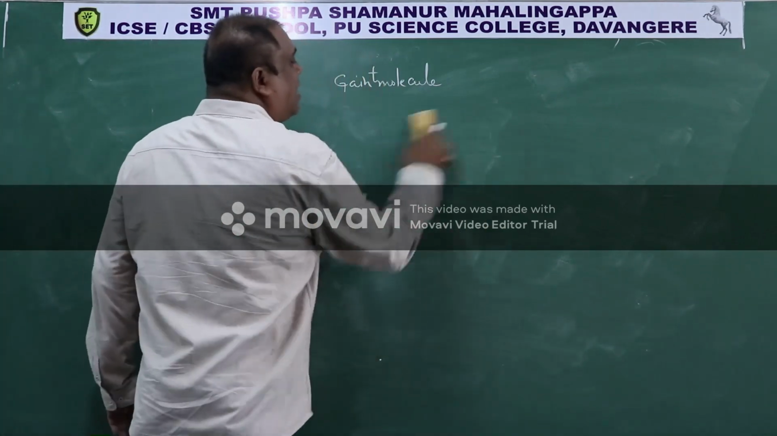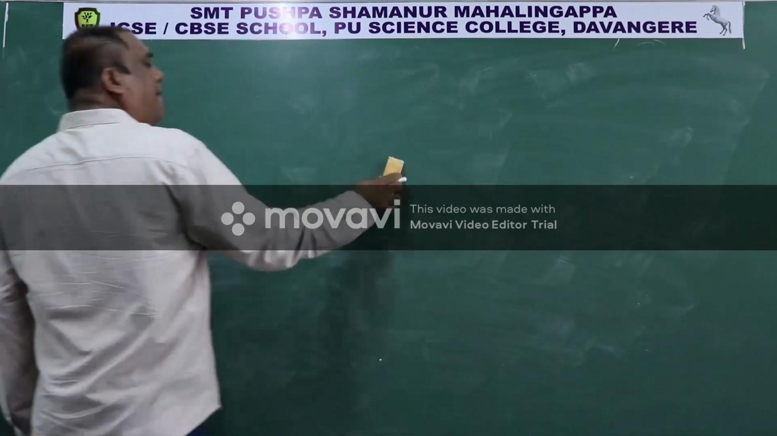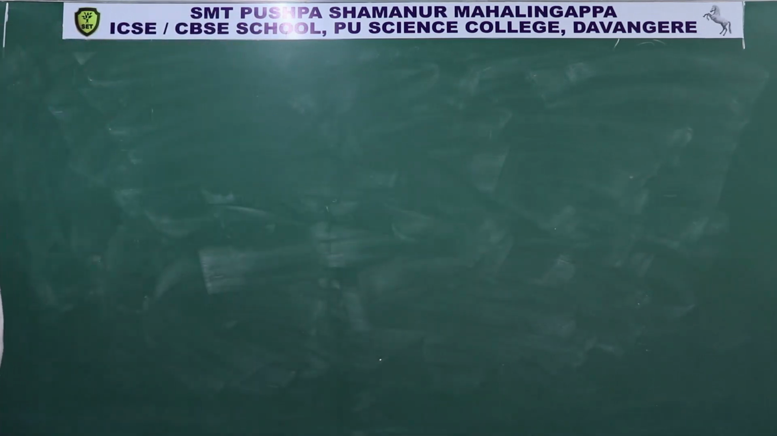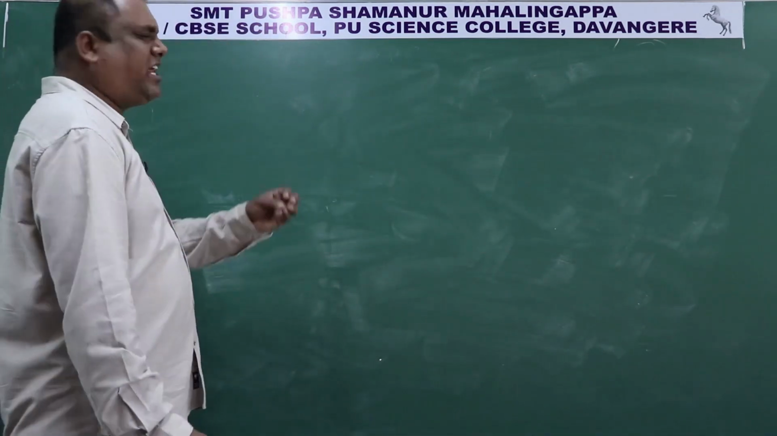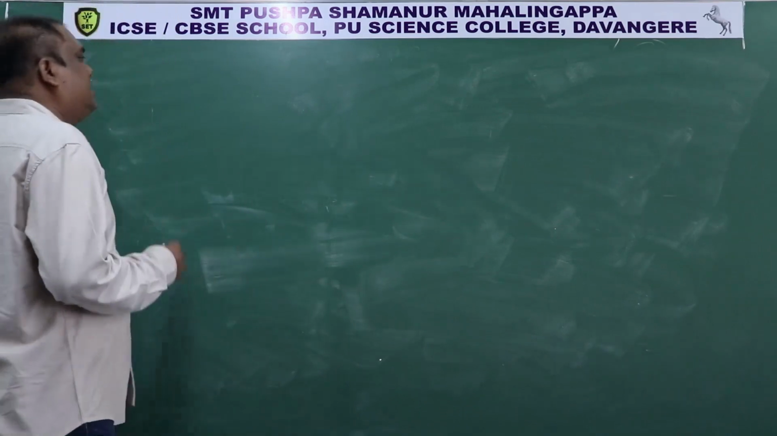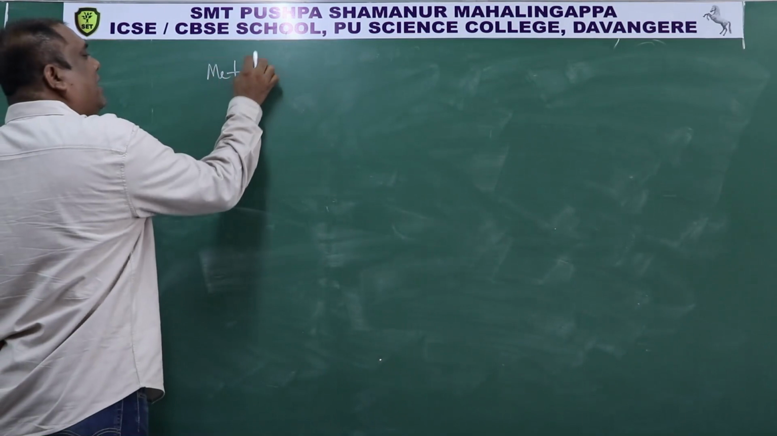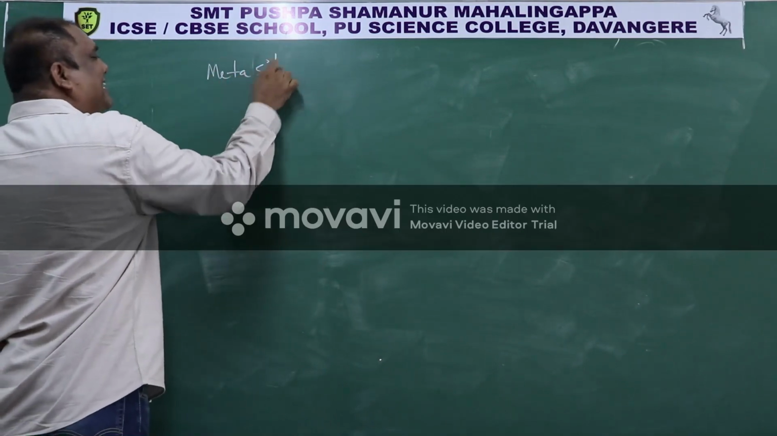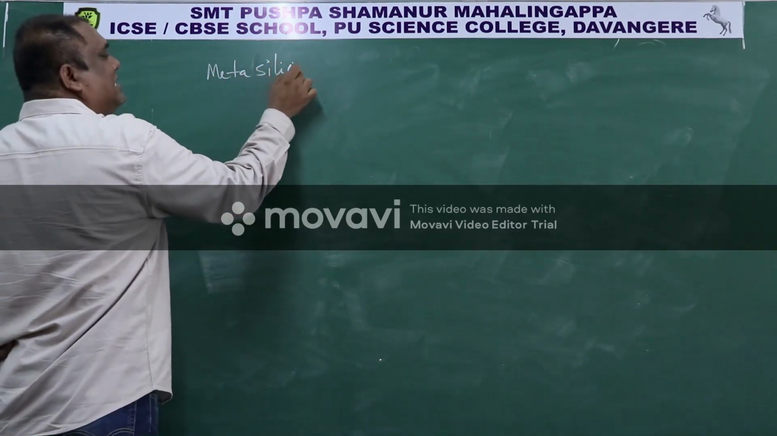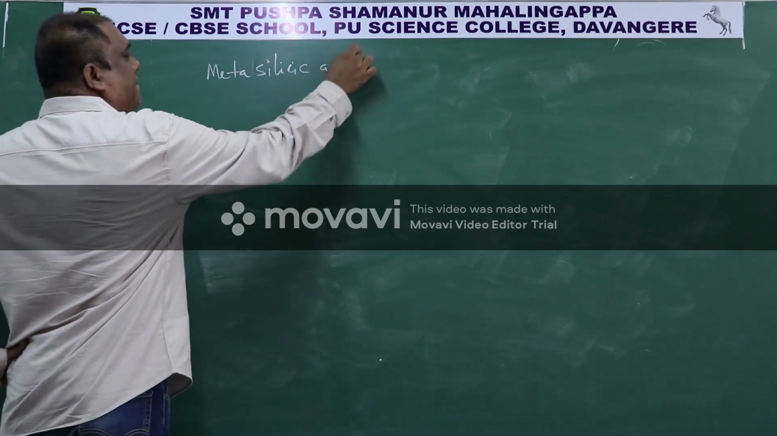So silicon cannot form multiple bonds, but there is one exception. There are few exceptions. One example is metasilicic acid.